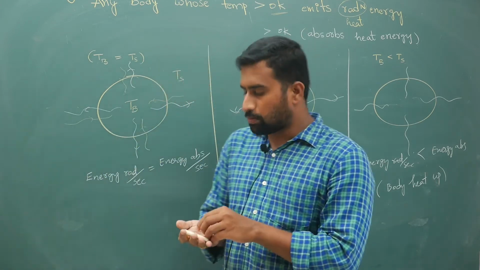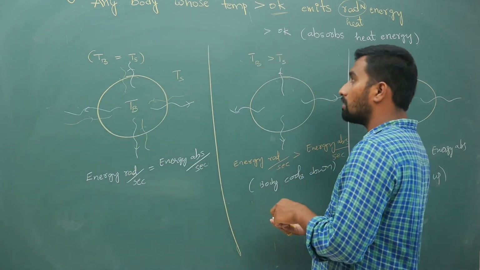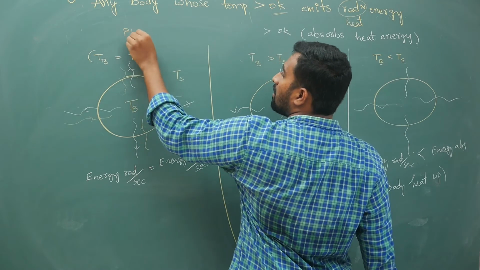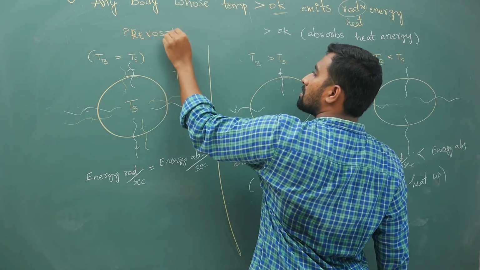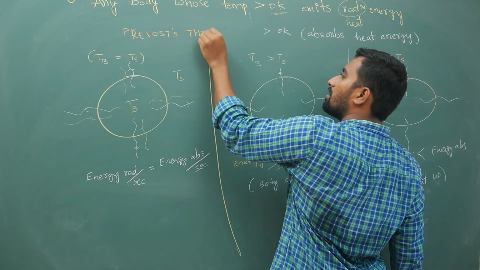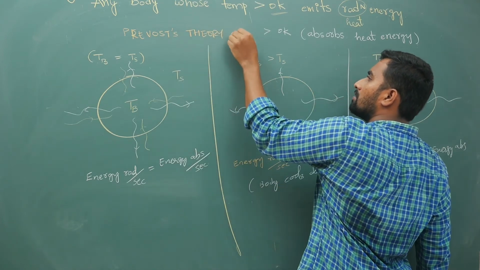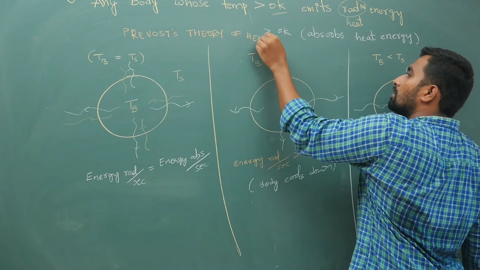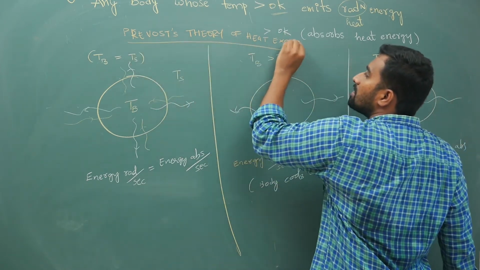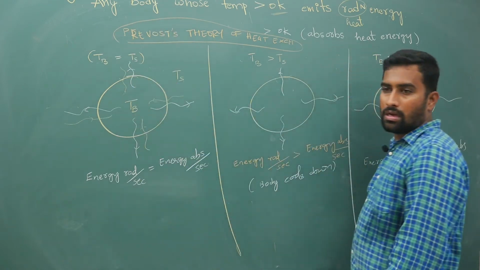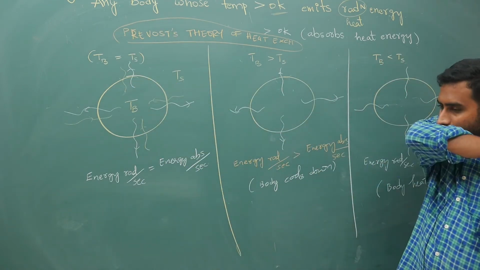These points are called the Prevost theory of heat exchange. You must understand this, and I hope everything is logical. Getting my point?